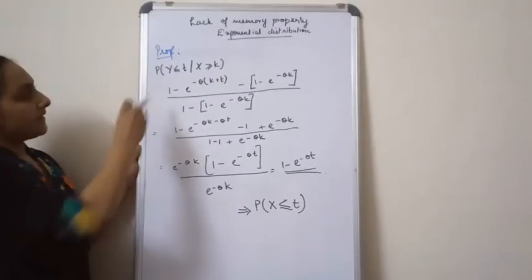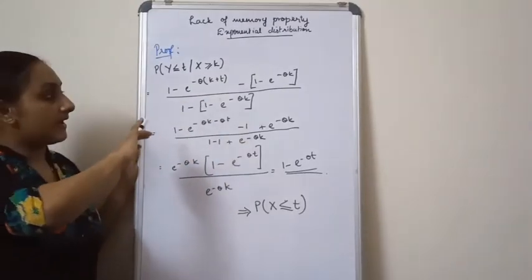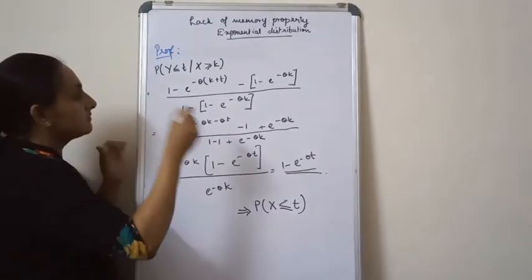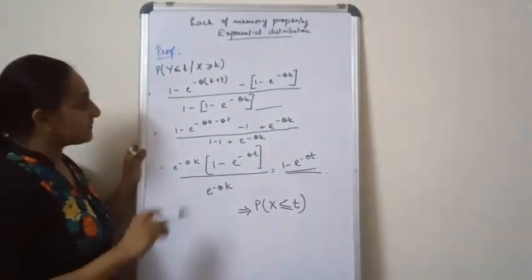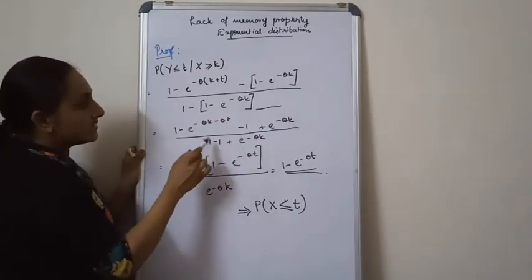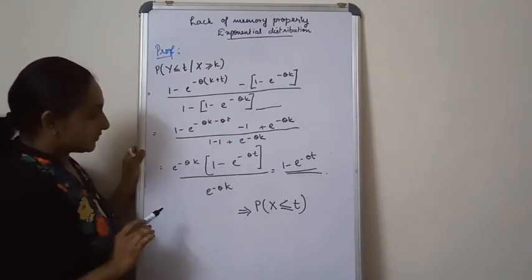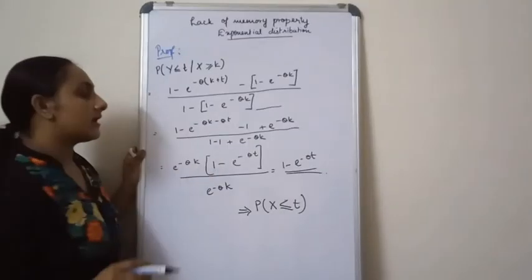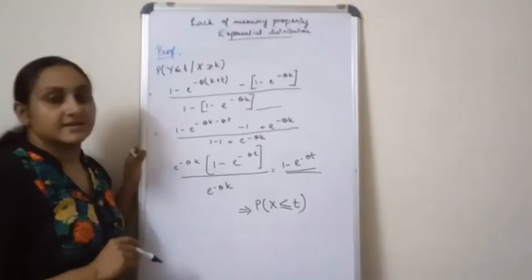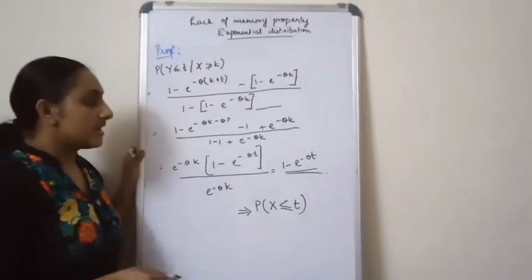Till here was the previous step. Now I opened each bracket and cancelled out some terms, and finally I got simply 1 minus e raised to minus theta t. What is this?